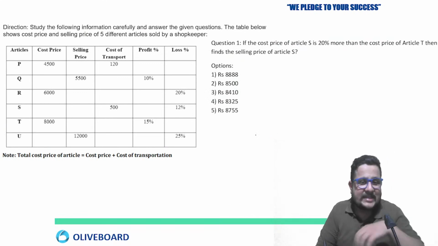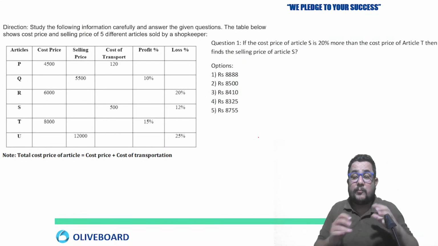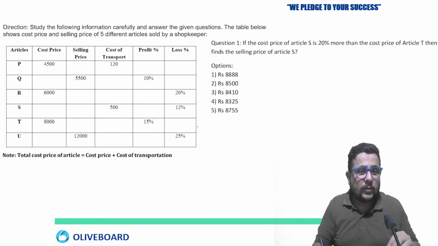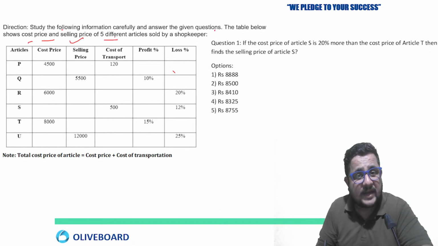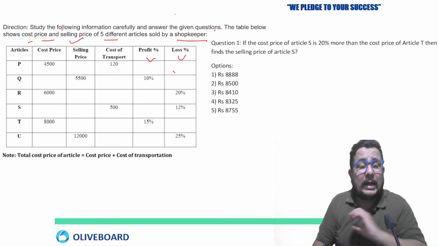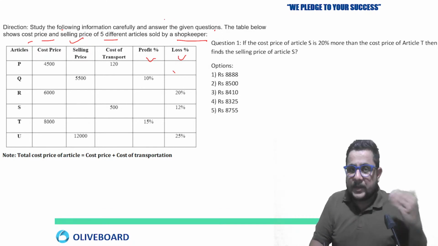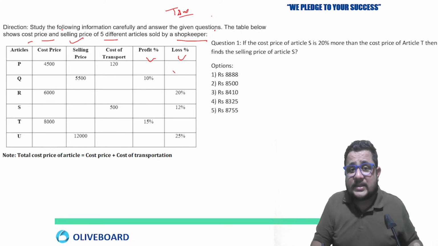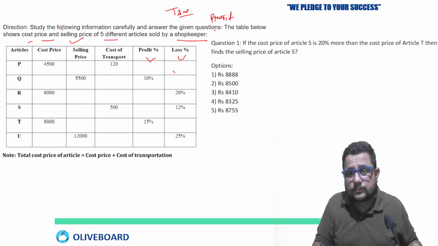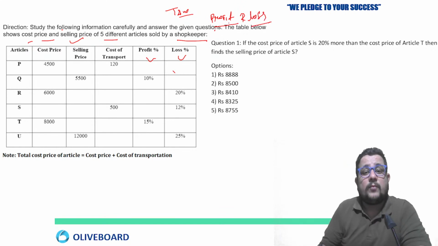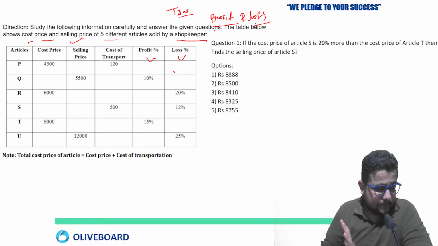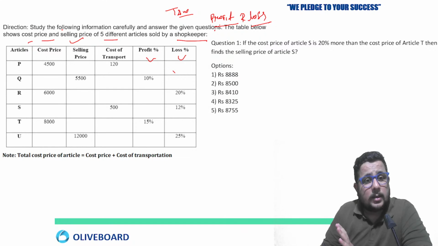Now let's move on to the next type of question here. The previous one was based on time and work, and hopefully it is completely clear to all of you. Study the following information carefully and answer the given question. The table shows the cost price and selling price of 5 different articles sold by a shopkeeper. So here profit and loss, as I told you, arithmetical DI you are going to see in the exam. The previous one was based on time and work. This one is based on profit and loss.